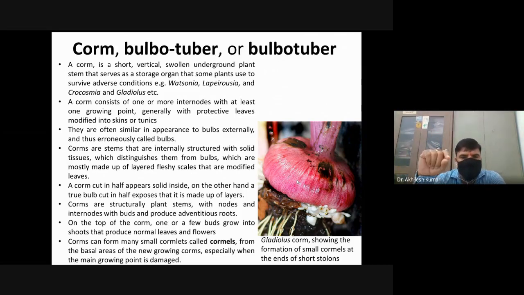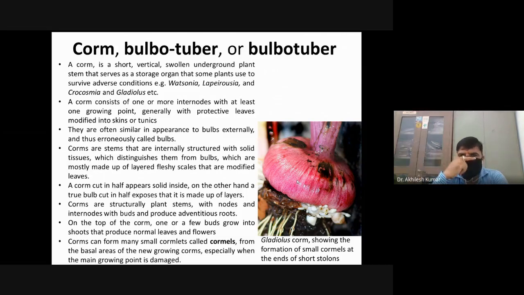A node means the part of a stem from where new vegetative buds, new shoots, or new leaves arise, and the area between two nodes is known as an internode.